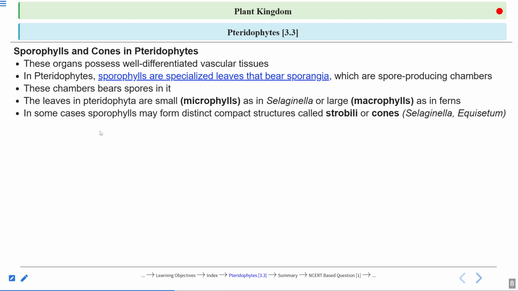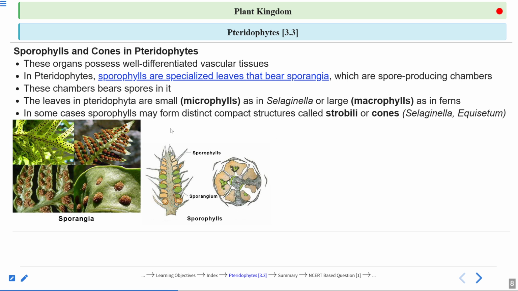Now, in some cases, sporophylls may be a distinct compact structure. These phylls-like structures are very compactly packed, and they form the strobili or cone-like structure, in the case of Selaginella and Equisetum. Now, what are these strobili and cones? These are the spore-bearing structures. Strobili or cones are the spore-bearing structures.